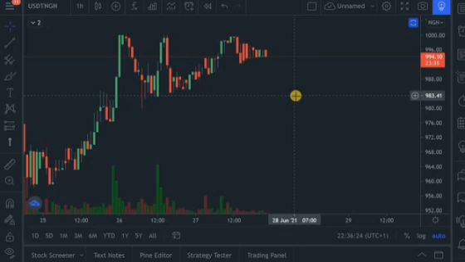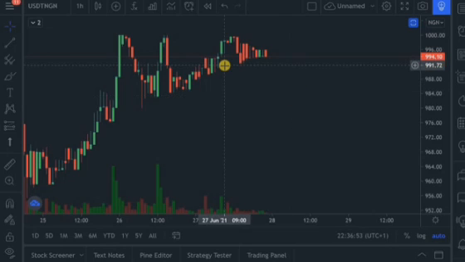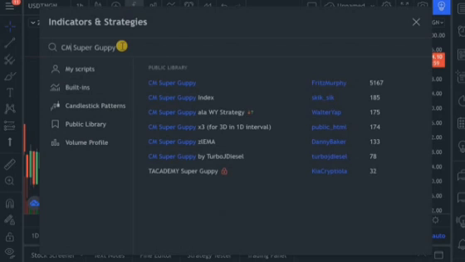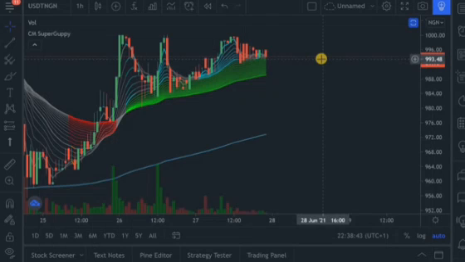For you to effectively trade this pair and make money over time, you would need an effective indicator. The indicator we are going to be using in this video is the CM Super Guppy indicator. Now let's go and bring out the indicator. Right here where it says indicators and strategies, then click on this and search for CM Super Guppy. Now this is the spelling, and the first result is what you are going to click. This is how the indicator is going to look like. I am going to show you how you can use this indicator to effectively trade the USDT NGN pair.